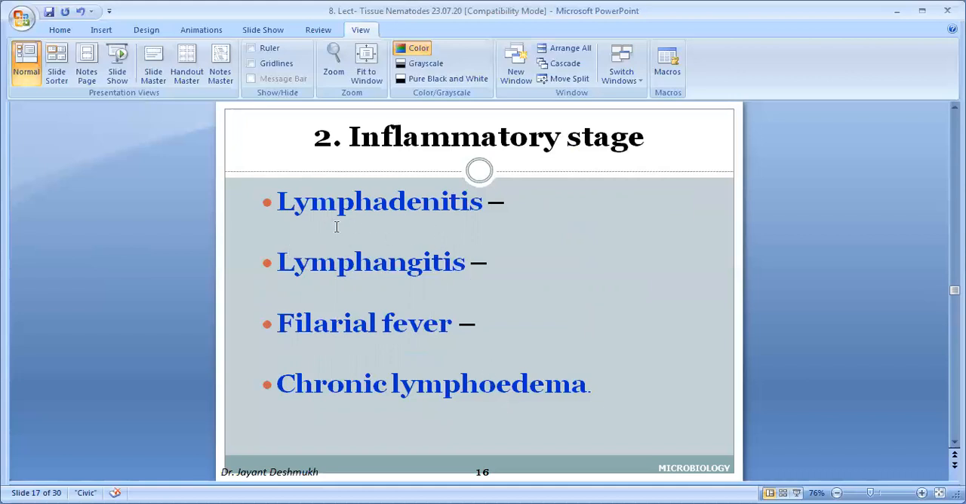What is most important is the lymphangitis, inflammation. Any inflammation is associated with fever, malaise, and it's a parasitic infection. So you see the eosinophil count is more. Which antibody is more? IgE antibody is more.